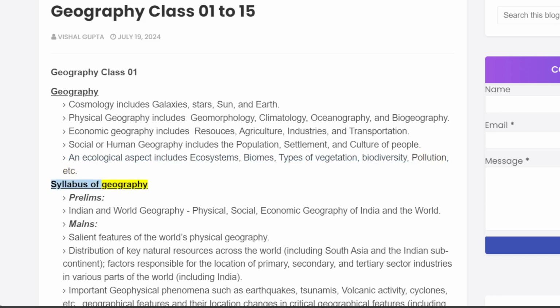Syllabus of Geography. Prelims: Indian and World Geography, Physical, Social, Economic Geography of India and the World. Mains: Salient features of the world's physical geography. Distribution of key natural resources across the world, including South Asia and the Indian subcontinent, factors responsible for the location of primary, secondary, and tertiary sector industries in various parts of the world, including India.